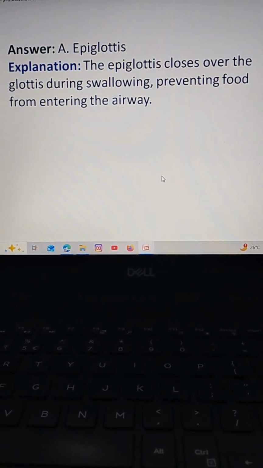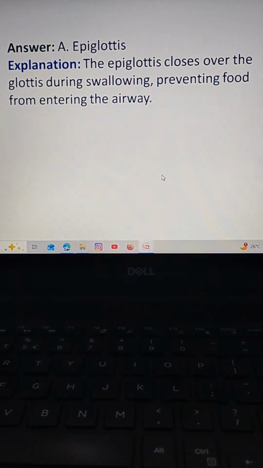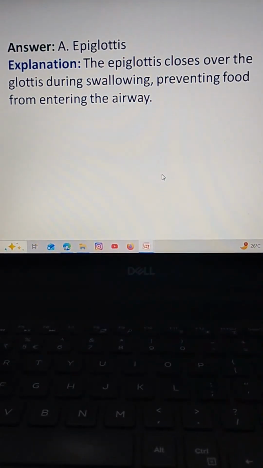The correct answer is option A, epiglottis. Epiglottis is a structure that closes over the glottis during swallowing, preventing food from entering the airway.